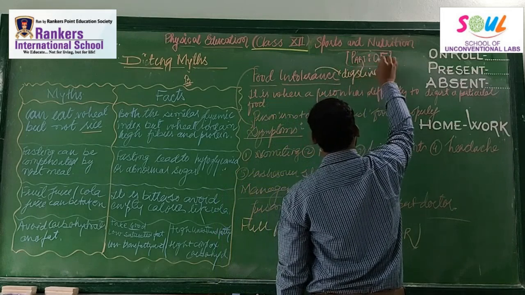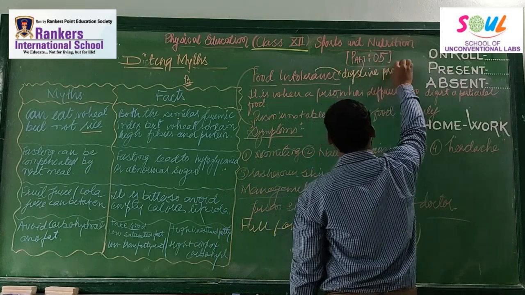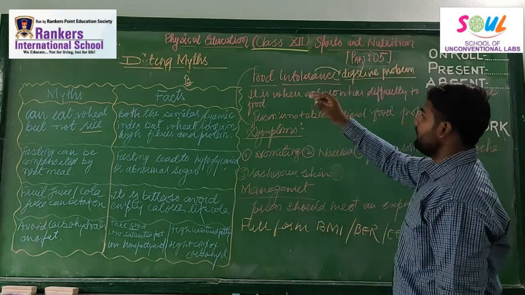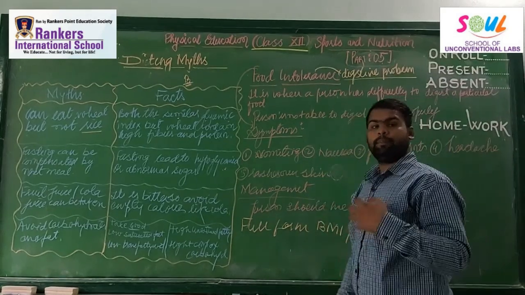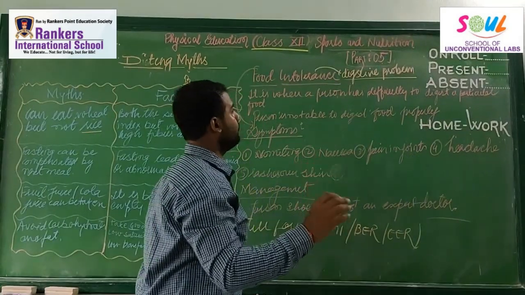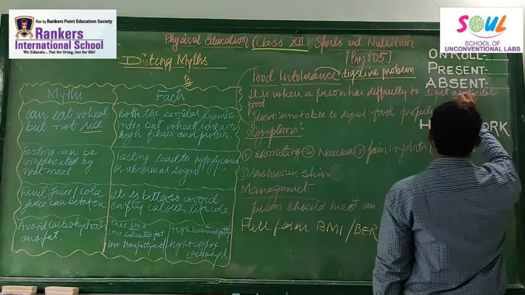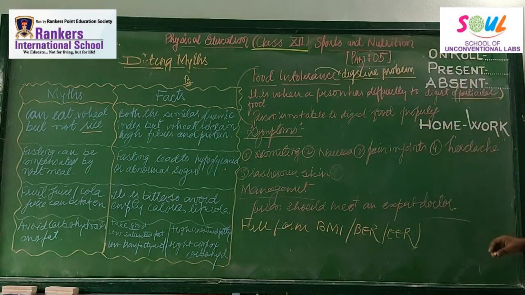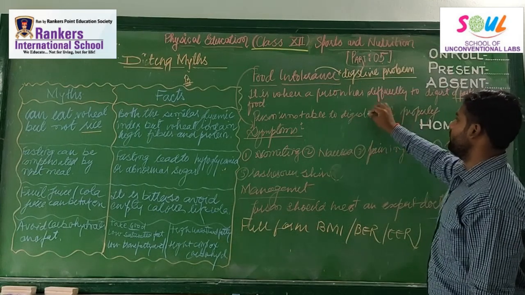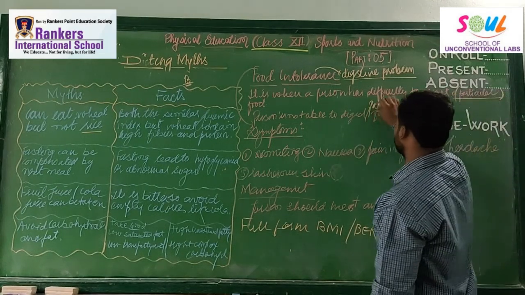It is the problem when a person has difficulty digesting a particular food. A person is not able to digest a particular food.